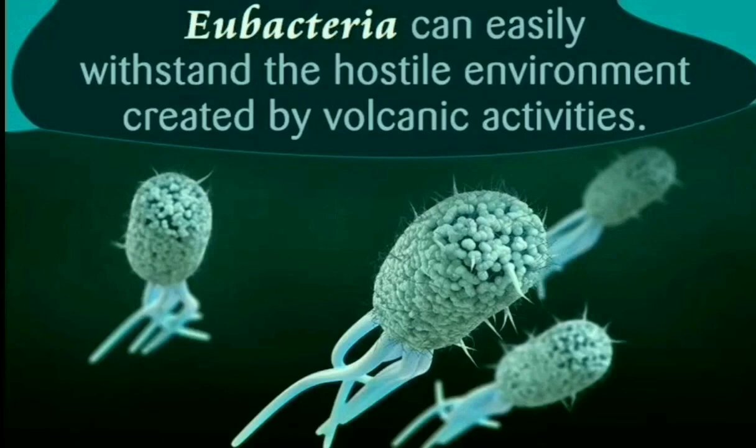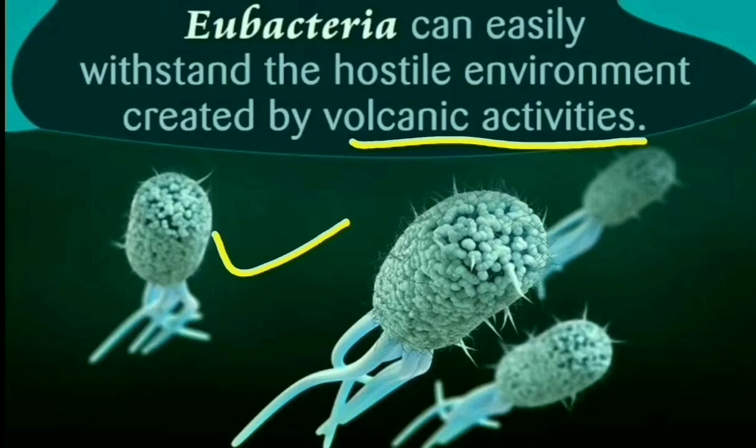Eubacteria can easily withstand the hostile environment created by volcanic activities, where high-temperature lava comes out. They can bear that temperature, so they are called Eubacteria.